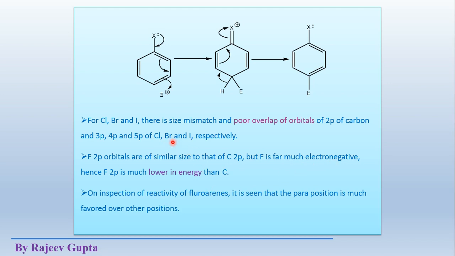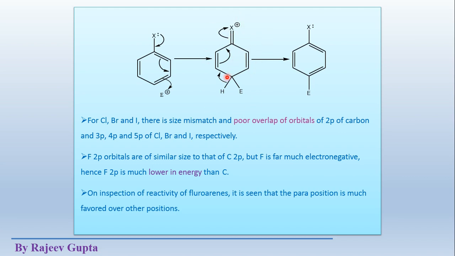But these are ortho-para directing because of the presence of a lone pair and the involvement of this lone pair in the resonance to make the intermediate resonance stabilized, to provide it more stability.